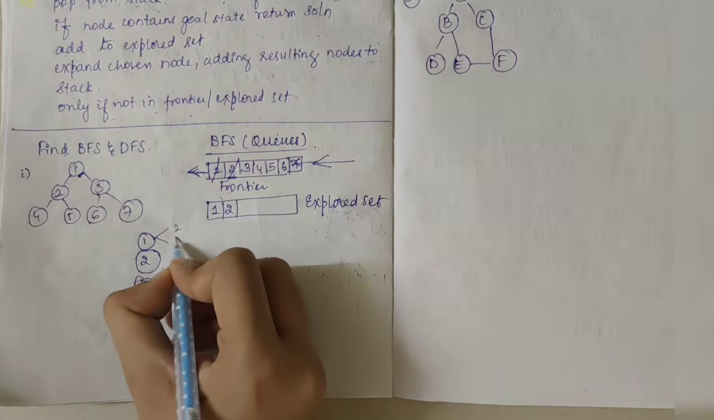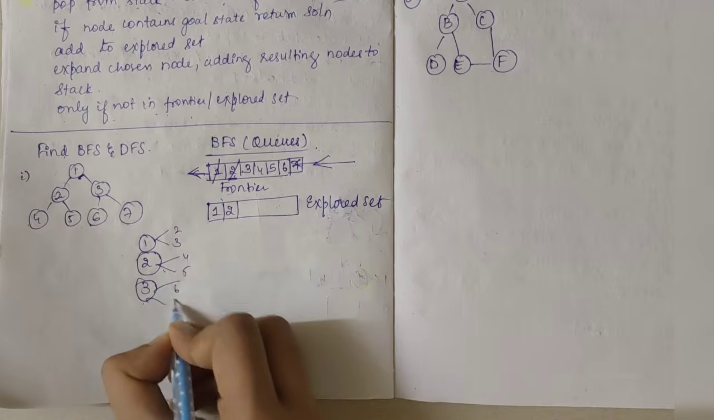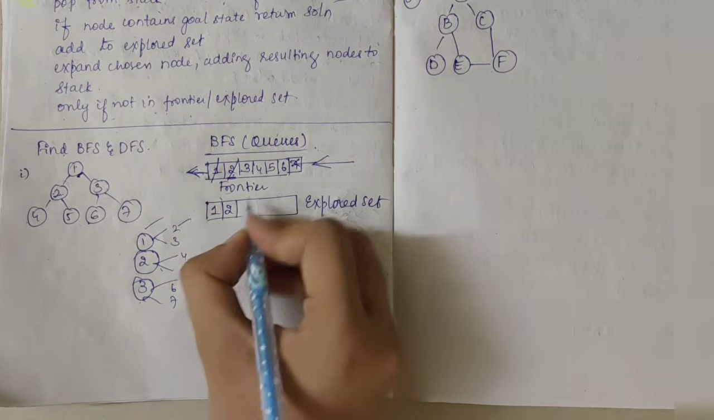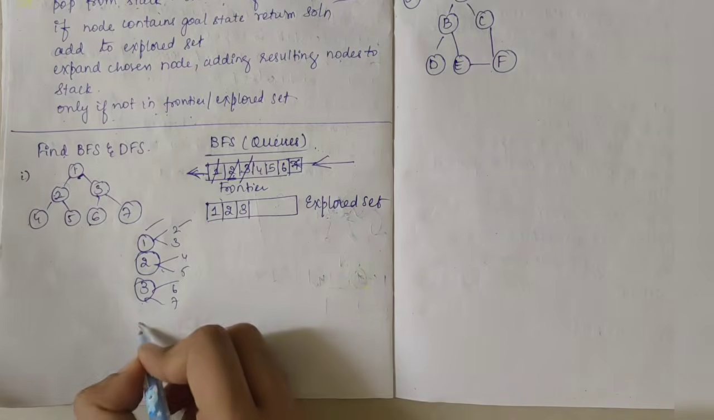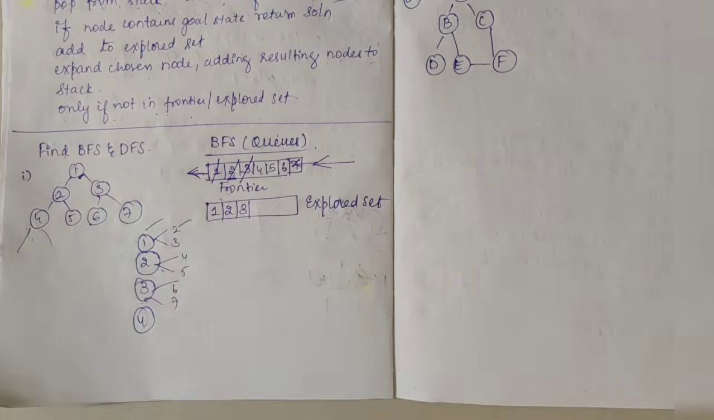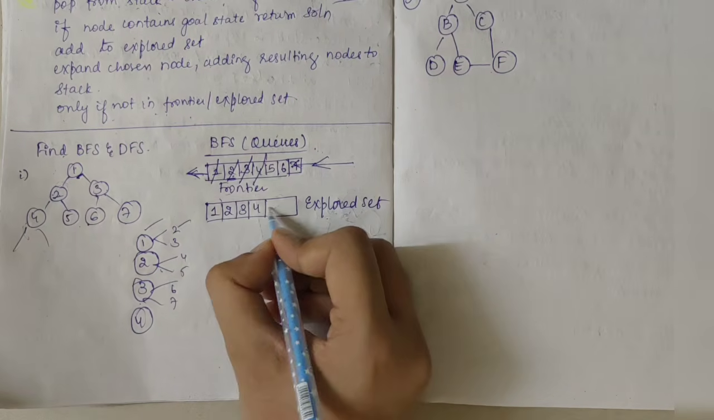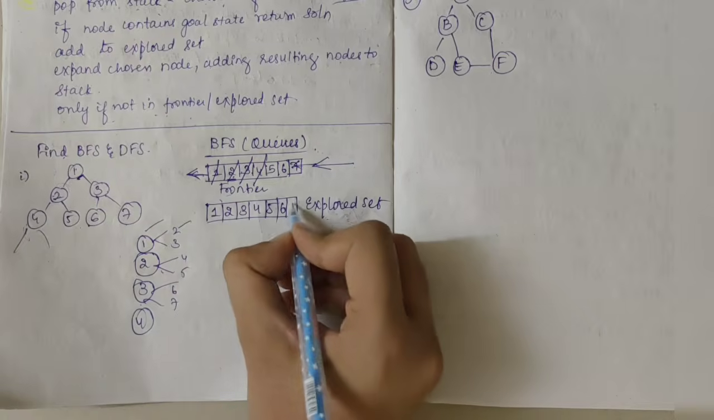From 1 I got 2 and 3. From 2 I got 4 and 5. From 3 I got 6 and 7. 1 is done, 2 is done, and now that I have explored 3, put it in the explored set. Now I'll consider 4. Can you expand 4 further? Are there any other nodes possible from 4? No. So write 4 as it is. For 5 also it is the same condition, for 6 also the same, for 7 also the same.